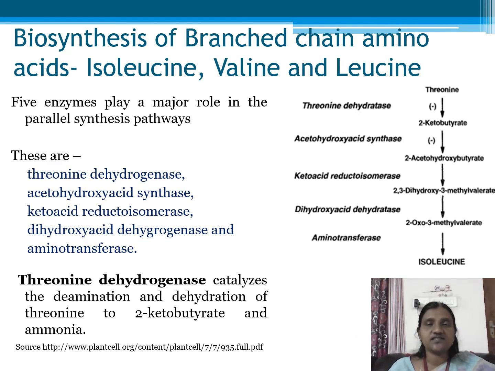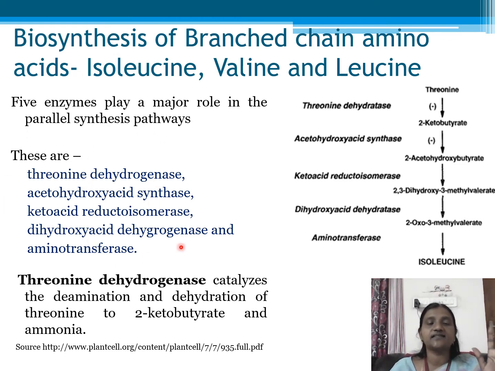Coming to biosynthesis of branched chain amino acids. Here we see that there are 5 important enzymes which we have to remember. These include the first one, threonine dehydratase, followed by acetohydroxy acid synthase. Then we have keto acid reductoisomerase. Then we have dihydroxy acid dehydratase. Then we have aminotransferase.